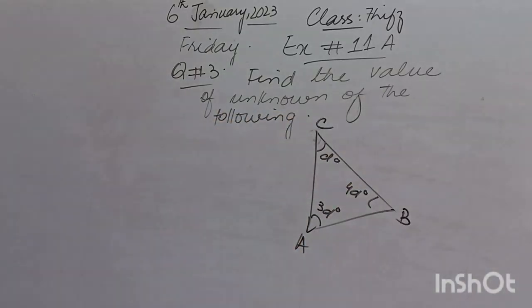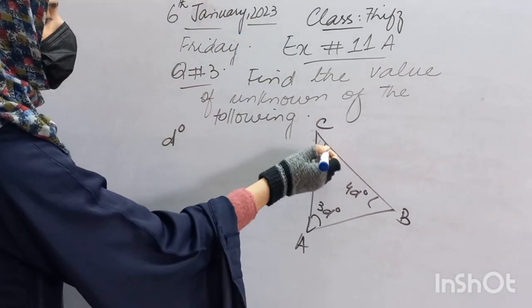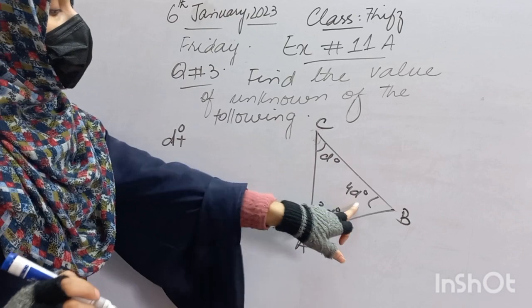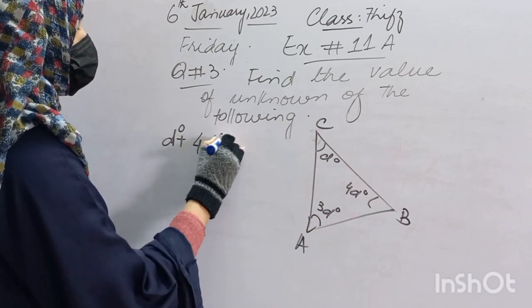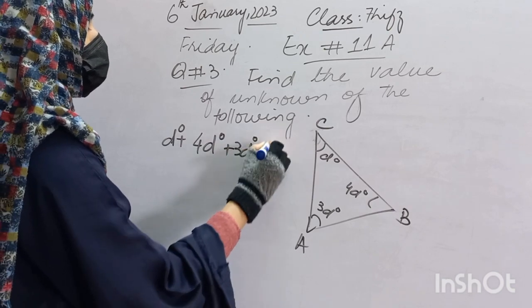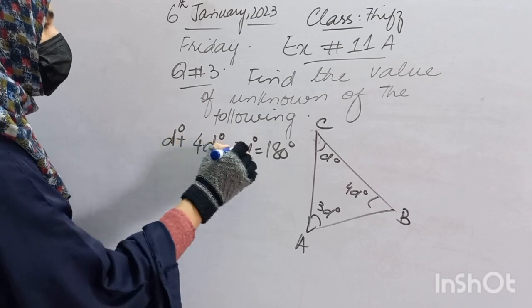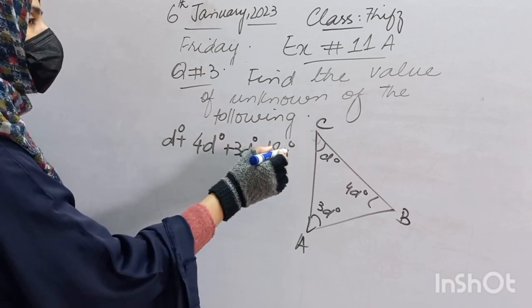Okay, the three interior angles are given. So according to the condition, when we have a triangle, the interior angles sum must be equal to 180 degree. We have done this. So the first angle is D degree, the second is 4D degree, and the third is 3D degree, and their sum will be 180 degree.